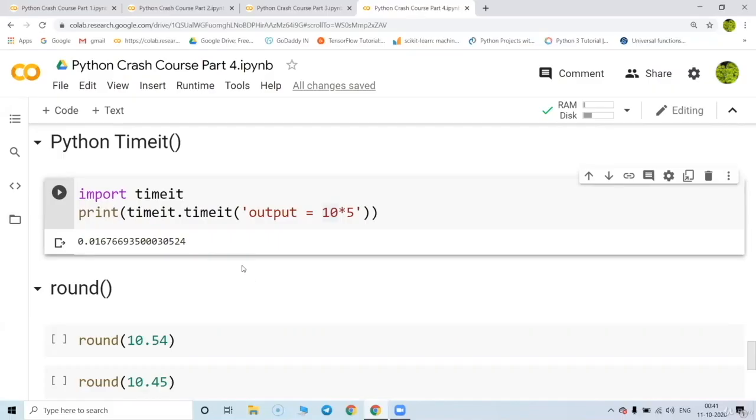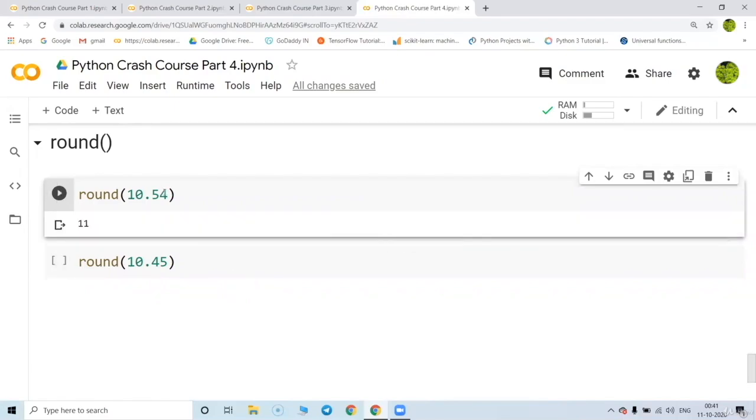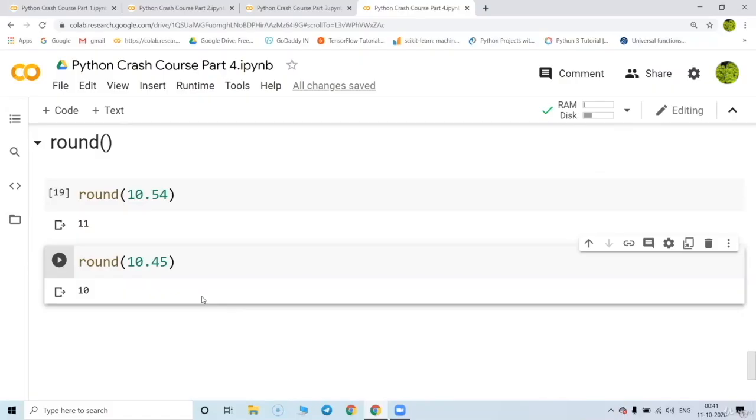And the final one is the round operation, like 10.54 rounds to 11 and 10.45 rounds to 10. Great. I did not know that. So rounding operation, we can do that.